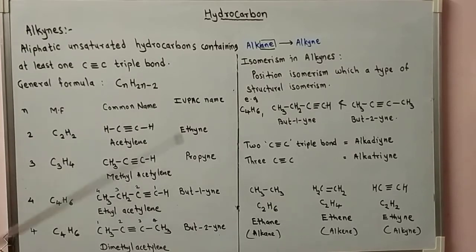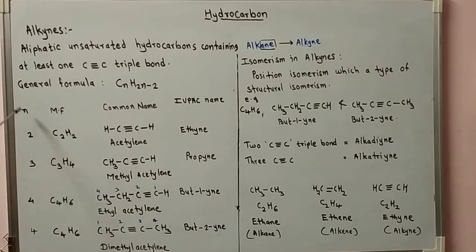This chart shows the number of carbon atoms, starting with 2, so n is equal to 2, 3, 4, etc. It gives the molecular formula, common name, structure and IUPAC name of alkynes.